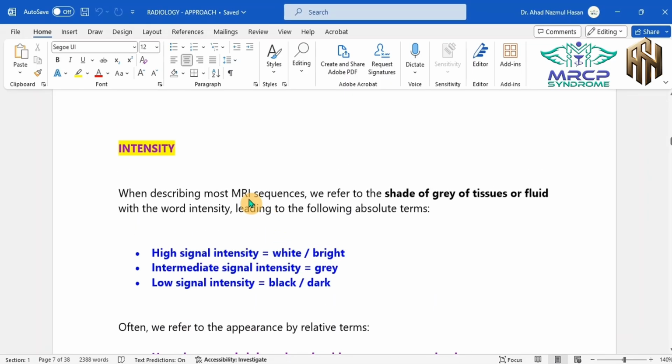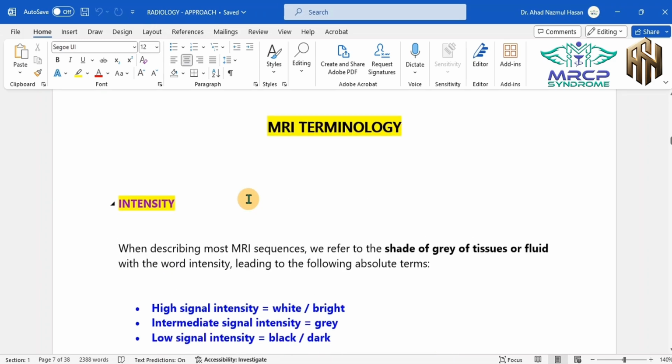So we have already discussed one terminology, that is intensity, with respect to the MRI. When we interpret an MRI report, we need to learn some other terminologies, like what is meant by a lesion in the MRI.